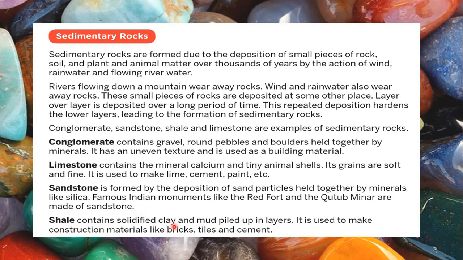Shale contains solidified clay. So यहाँ पर sandstone में it is particles of sand cemented together, and we know sand is much more rough with bigger particles as compared to clay. Clay has very fine soft particles. So clay and mud pile up in layers, and they make the rock called shale. It is used to make construction material like bricks, tiles and cements.